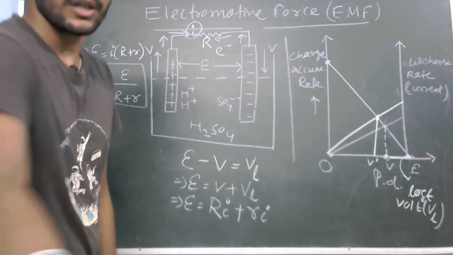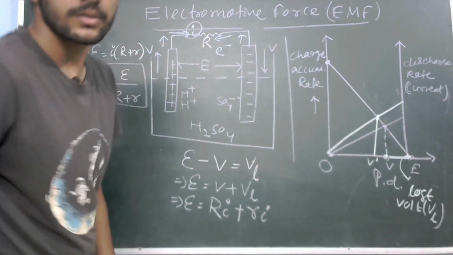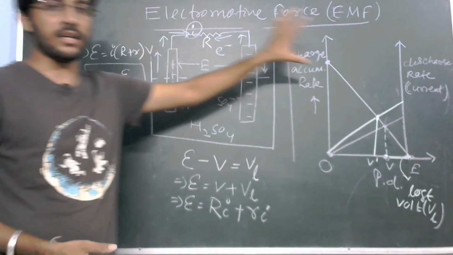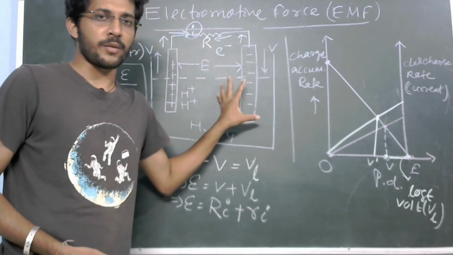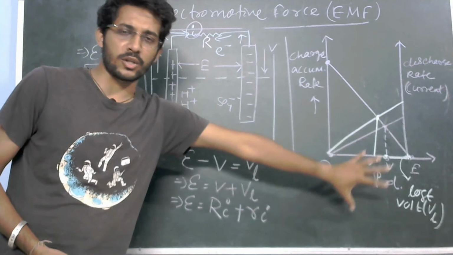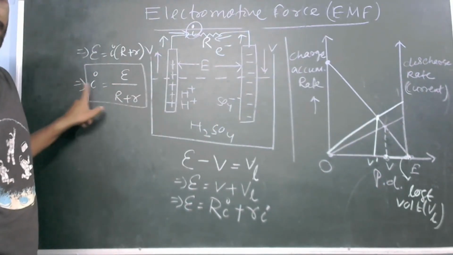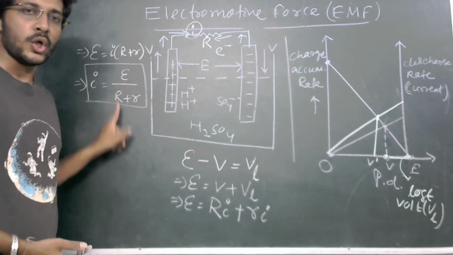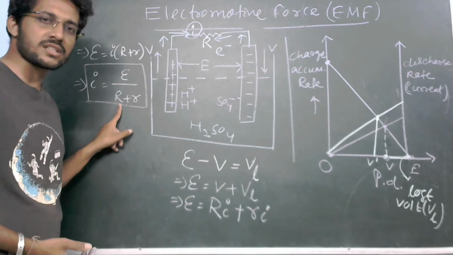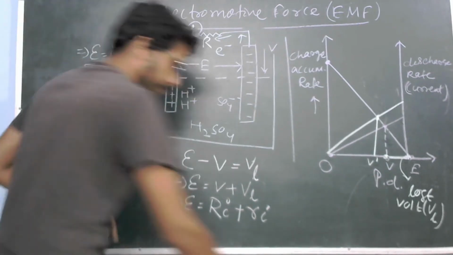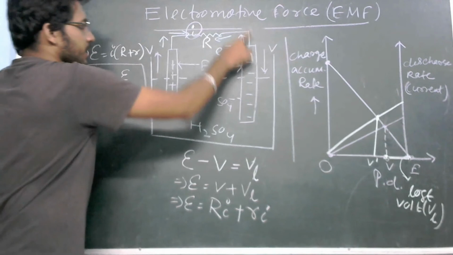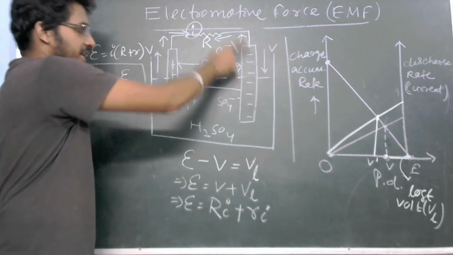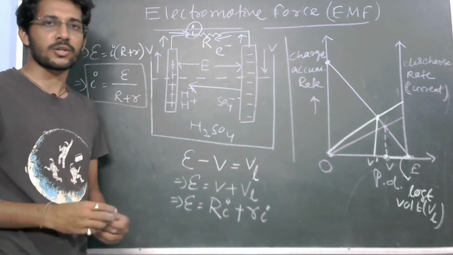Clear? So this is the basic of your concept of electromotive force. Remember this concept and take the concept from here and draw the diagram. And from here find out the lost voltage and you will get the formula I equals E by R plus r. So current is equal to the ratio of EMF to the sum of external resistance and internal resistance. That means what is happening? The current is flowing from here to here and again the current will flow from here to here. There will be a cyclic process. Clear? So this is the basic of electromotive force. Thank you everyone.